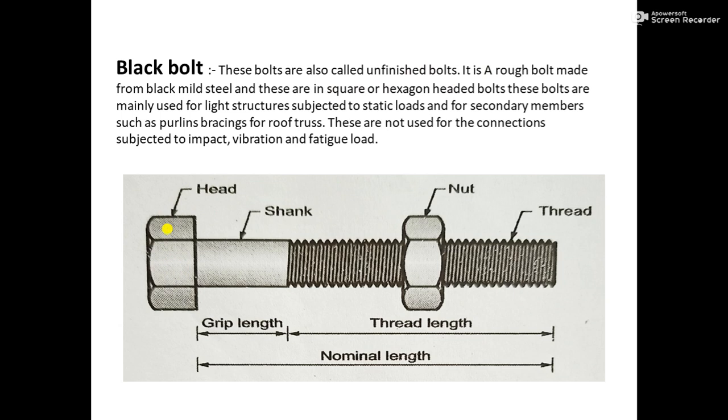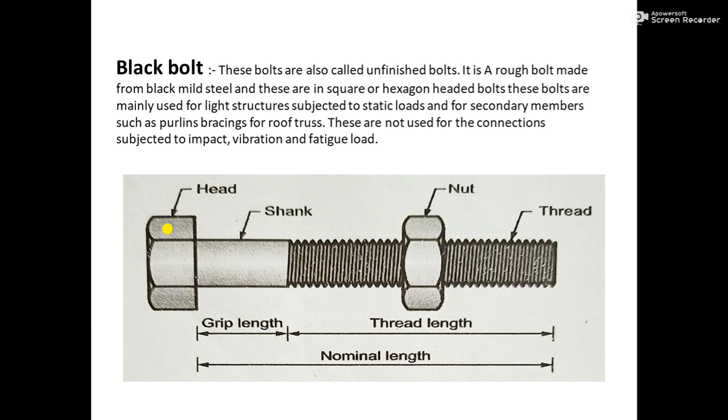They are mainly used for light structures subjected to static loads. Static means load at rest, that is dead loads, and for secondary members such as purlins and bracings for roof truss. These are not used for connections subjected to impact, vibration and fatigue load.